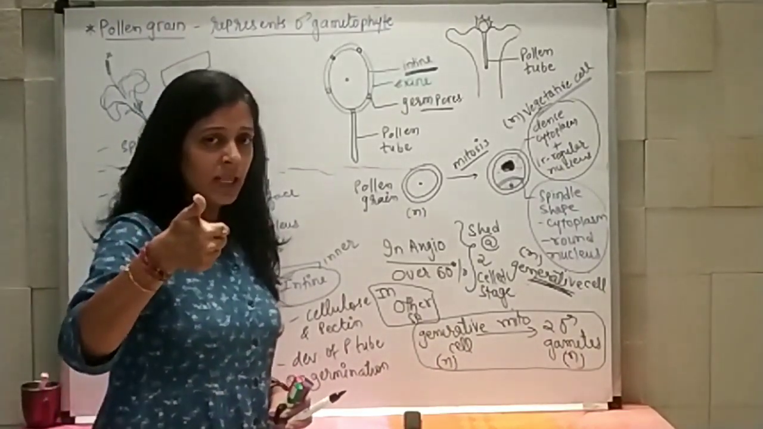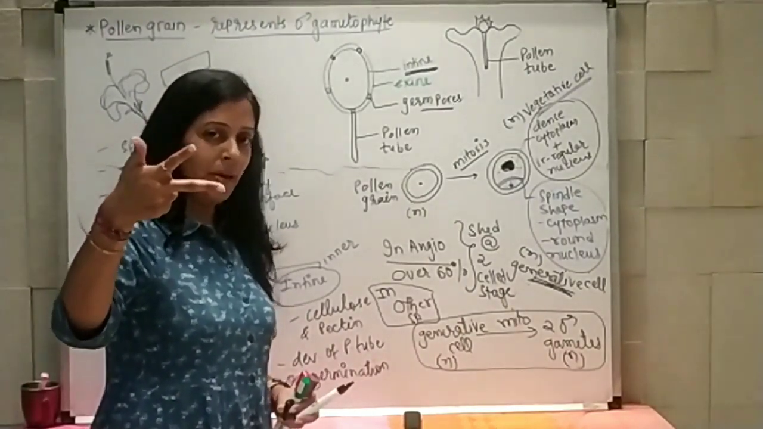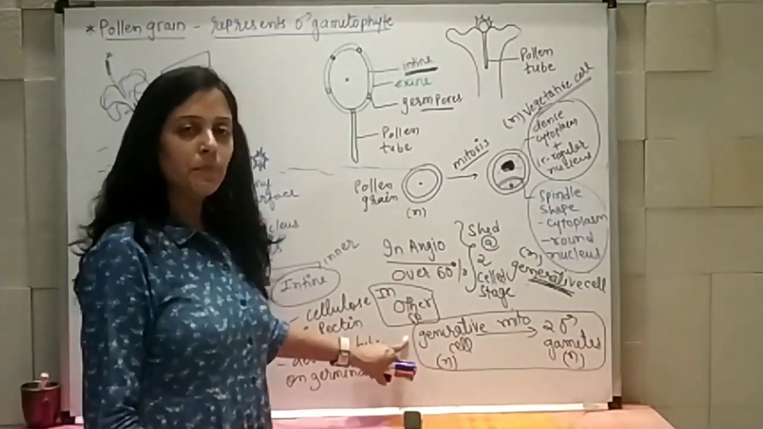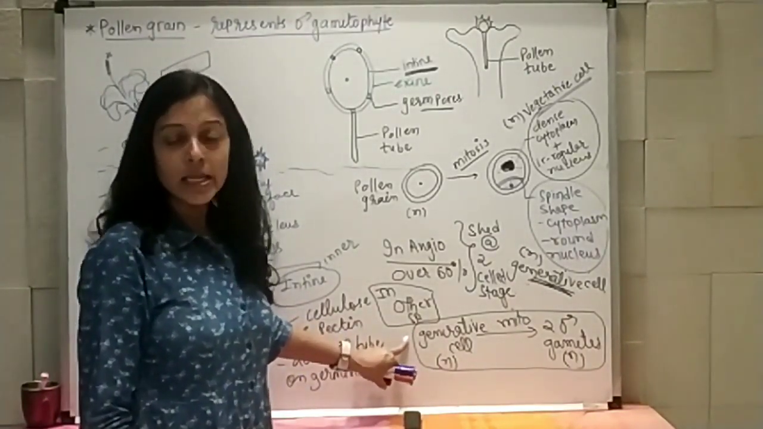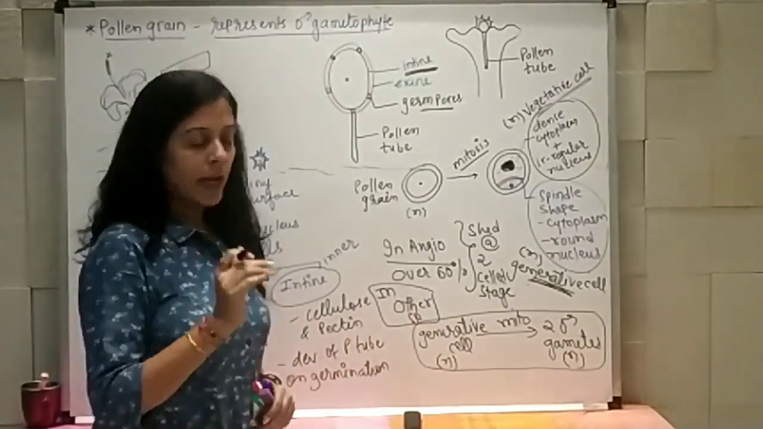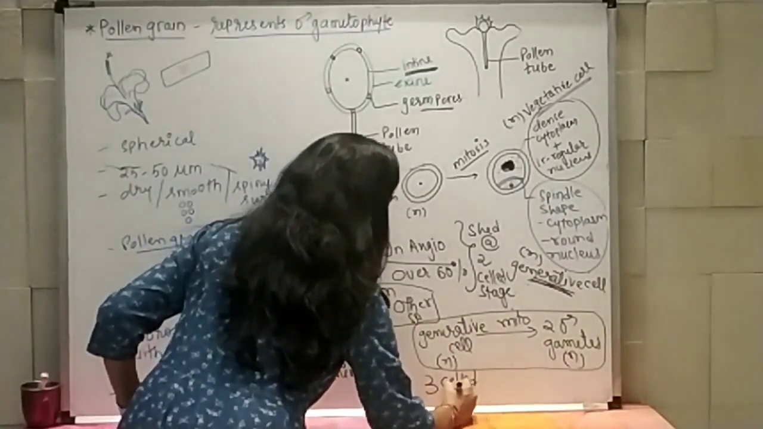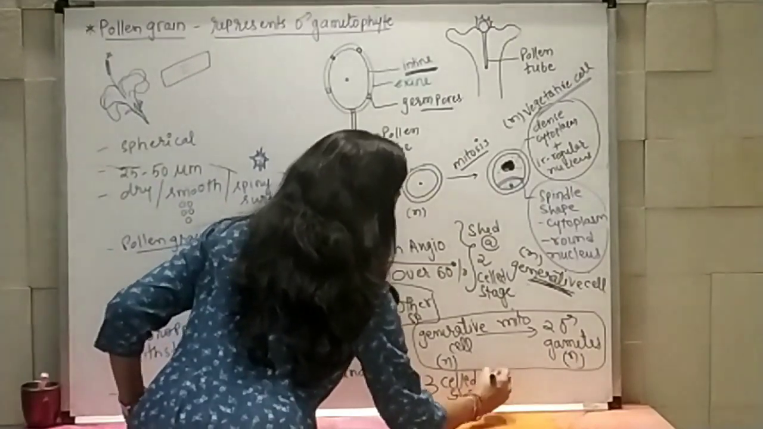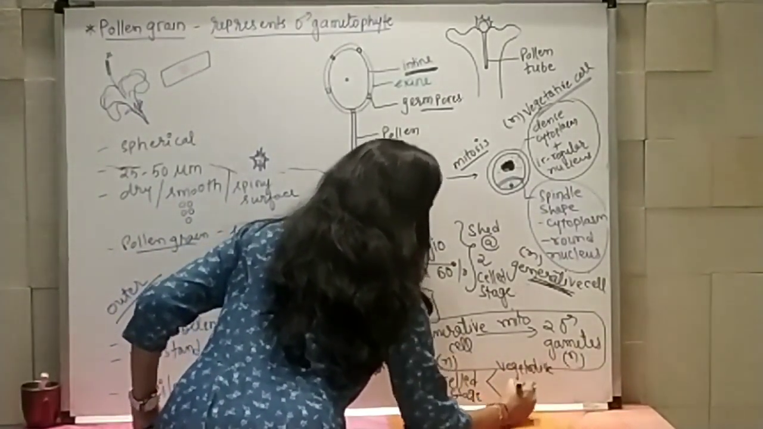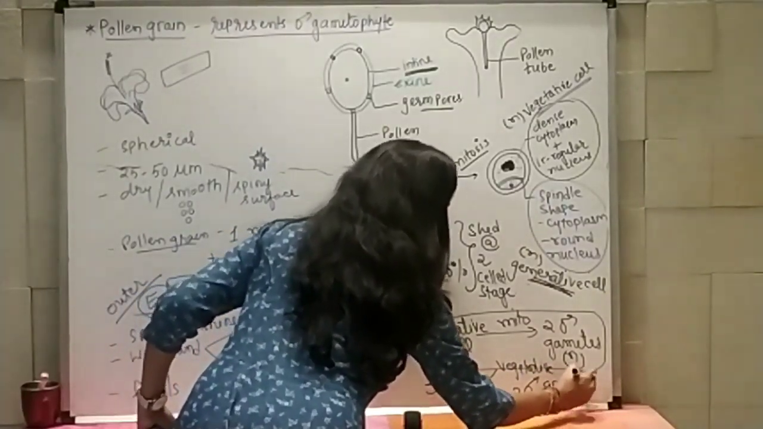That is one vegetative cell and 2 male gametes. So 3 cell stage condition is there. So rest of the other species will shed their pollen grains in 3 cell stage condition. Right. So this is 3 cell stage with 1 vegetative and 2 male gametes.